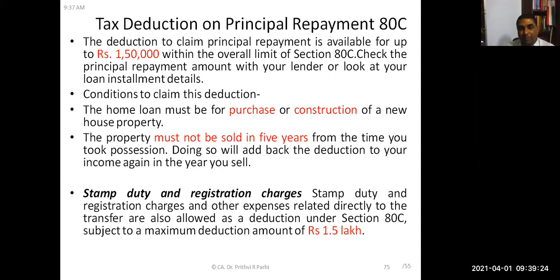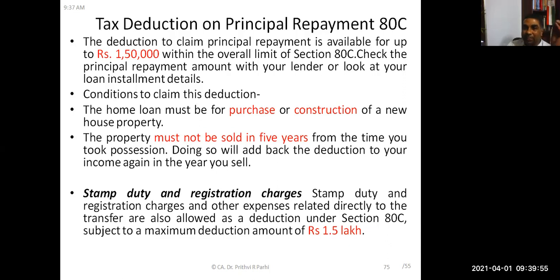One more connected point. Interest is deductible under section 24, as you already know. It may be up to 2 lakh rupees, or in some cases without any ceiling. But the principal amount which is paid is allowed as a deduction from gross total income. From gross total income, certain deductions are allowed under Chapter VI-A, sections 80C to 80U.